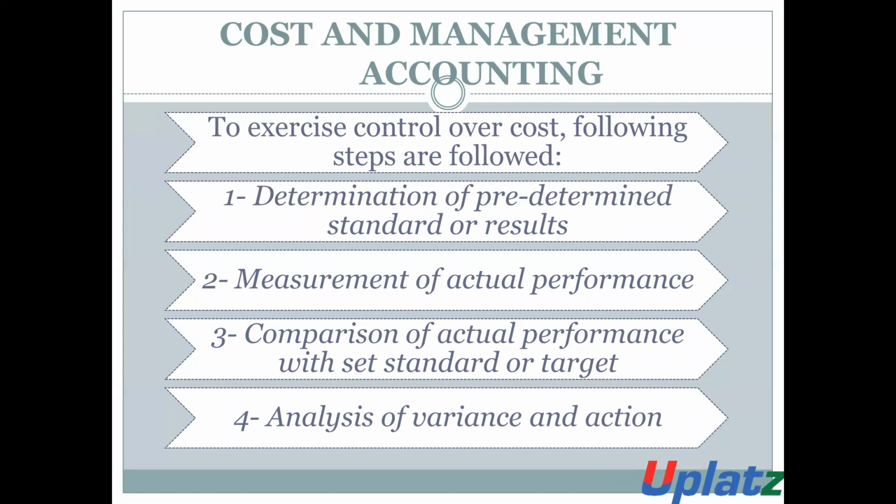Number two, measurement of actual performance. First, the entity will determine what the predetermined standards of such organization are, and then the entity will determine the actual performance. Then the entity will compare the actual data or actual performance with the set standard or targets, and then it will analyze the variances and take action.